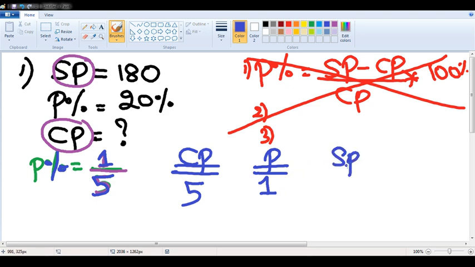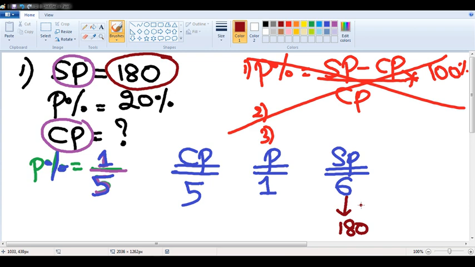So what should be the selling price? Selling price should be 6 rupees. According to the fraction, selling price is 6 rupees, but according to the question, selling price is 180 rupees. 6 should become 180, multiply by 30. 5 also multiply by 30. What is 5 into 30? It is 150 rupees. That means cost price of this article is 150 rupees.